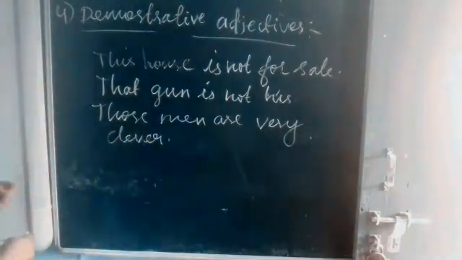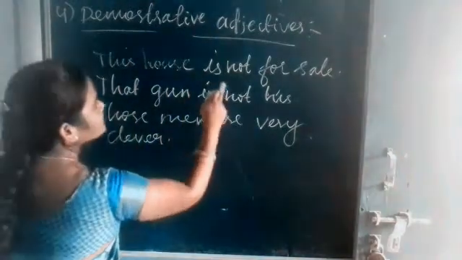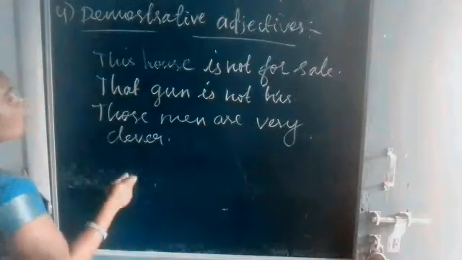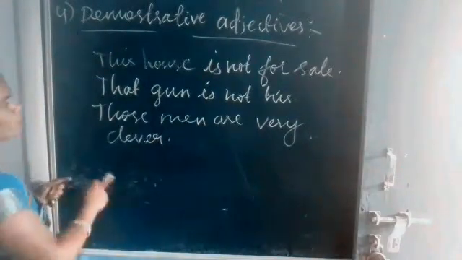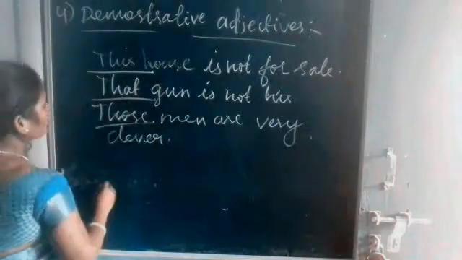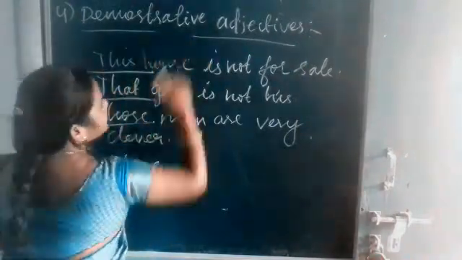Okay, listen. Here it is. I have written 3 sentences. Let's see. This house is not for sale. That gun is not his. Those men are very clever. So in the above sentences, the words this, that, those, these are referred to as demonstrative adjectives.